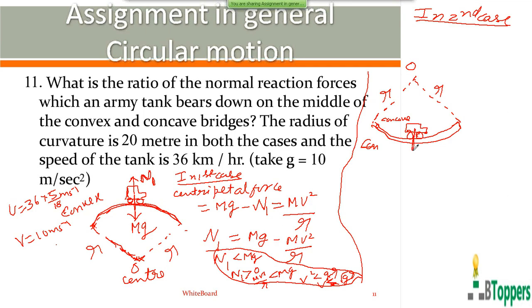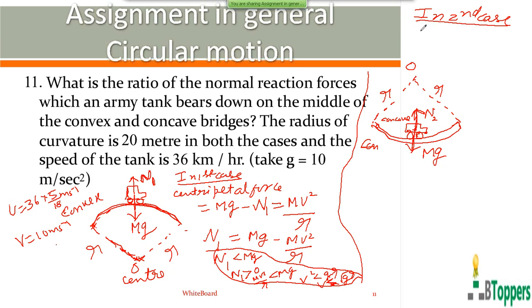So the weight mg acts vertically downwards. The normal reaction force on the vehicle by the surface of the bridge acts perpendicular to the surface in contact and directed away from the surface. That means it acts towards the center of curvature. Here O is the center of curvature.